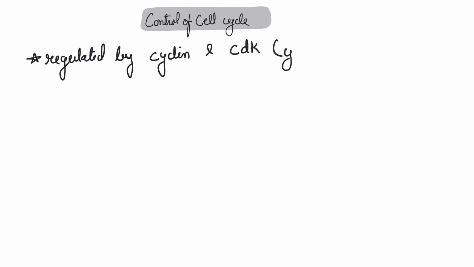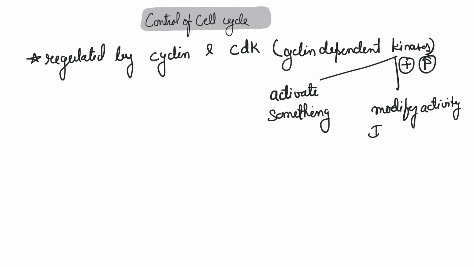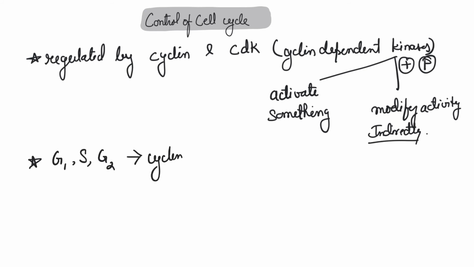Now, there's a very important part of control. You can't just have your cells dividing anytime they want. So there are cyclins and cyclin-dependent kinases. Remember, kinases transfer phosphate groups, right? These cyclin-dependent kinases become active when cyclin is attached. And what they do is they modify the action of a protein, and this is how they control the cell cycle.